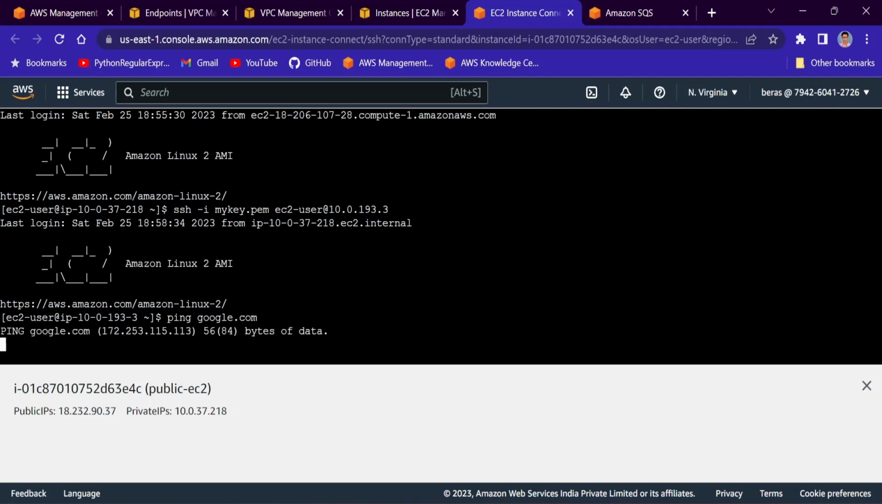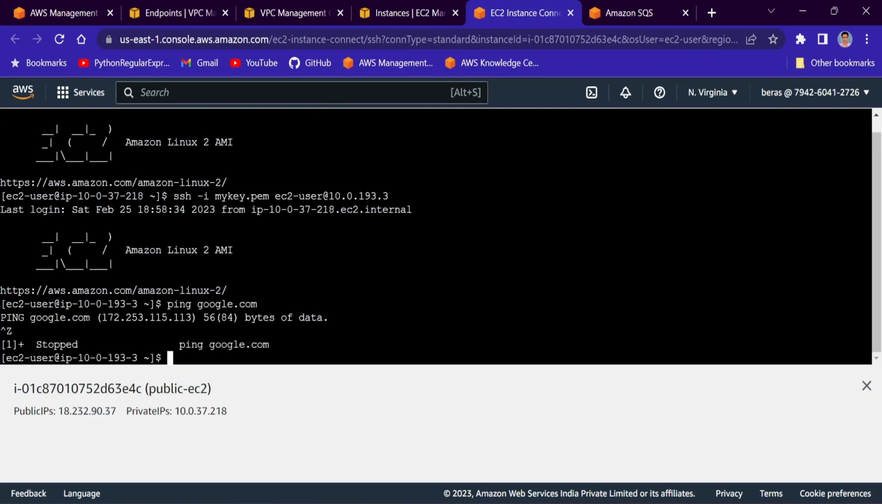No, it's not pinging, right? So that means it is still there in the private subnet, or in the private network. So what I will do, I will try to send a message from this private EC2 instance to the SQS, which is there outside the VPC. So I'll try to send, AWS SQS send-message,